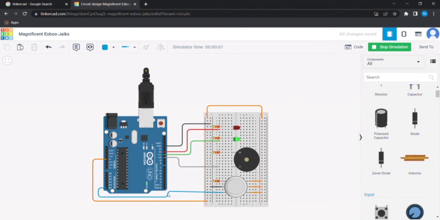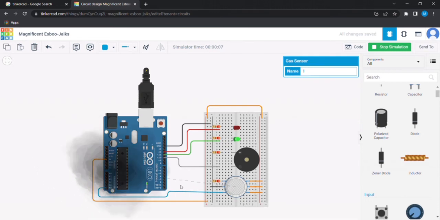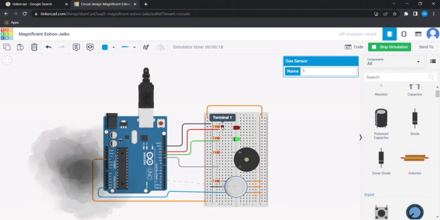Here as we can see, when there is no smoke, the green LED is glowing. When the smoke is introduced, as we saw, the speaker started buzzing and the red LED started to glow.